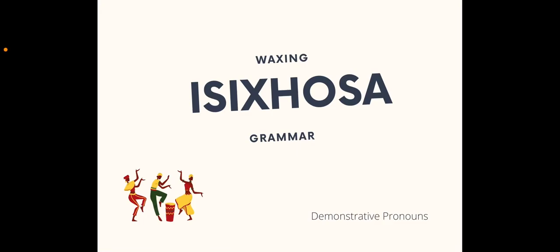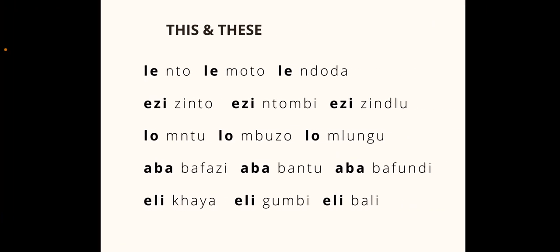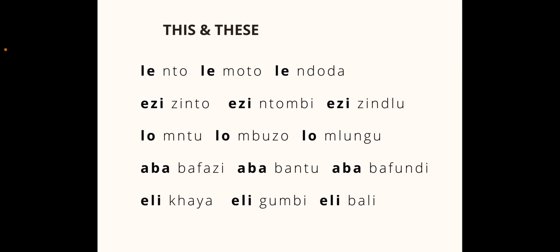Waxing isiXhosa grammar, demonstrative pronouns. So how do we say this or these in isiXhosa? Well, with the words in the noun class that start with a letter I, we have words like into, thing, imoto, the car, and indoda, the man. And this becomes lento, lemoto, lendoda, this thing, this car, this man.